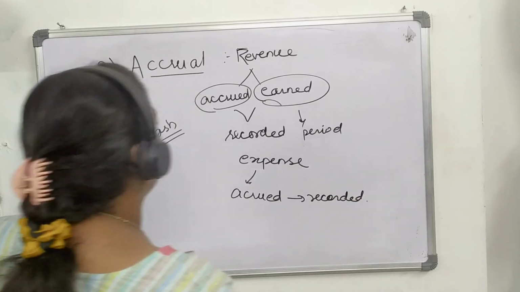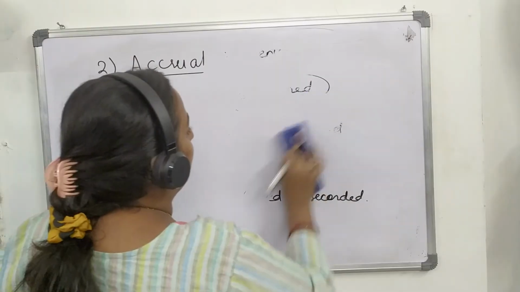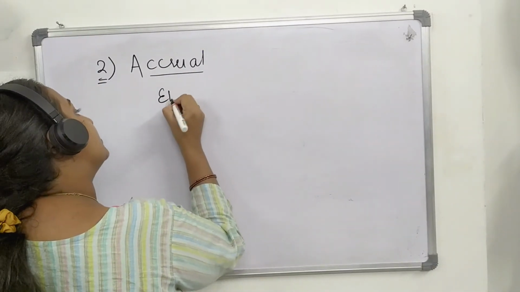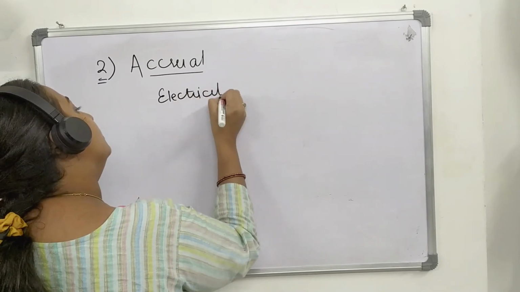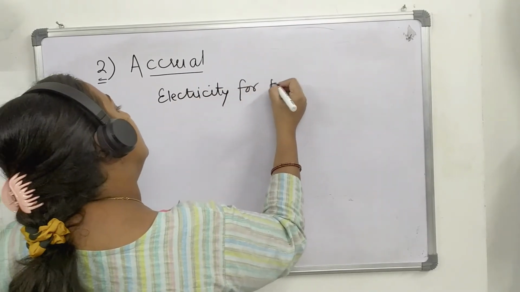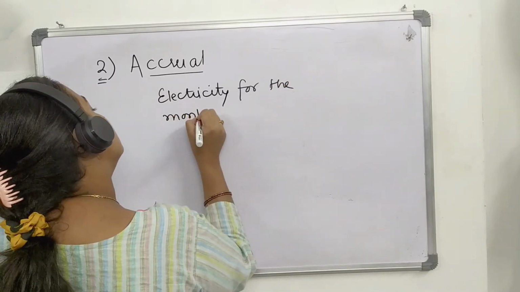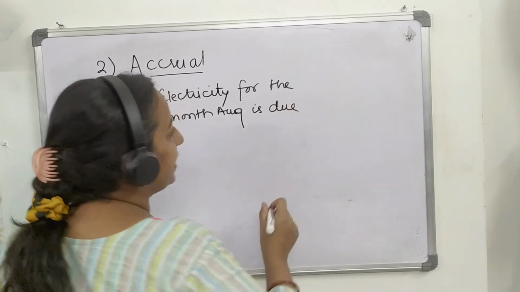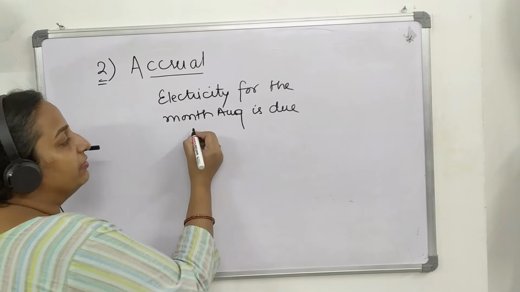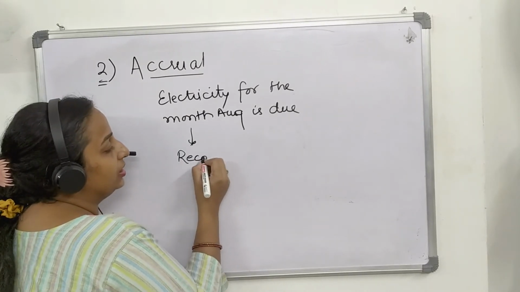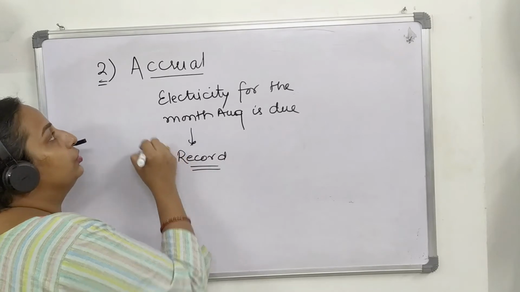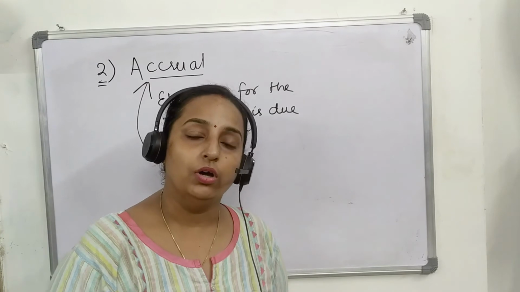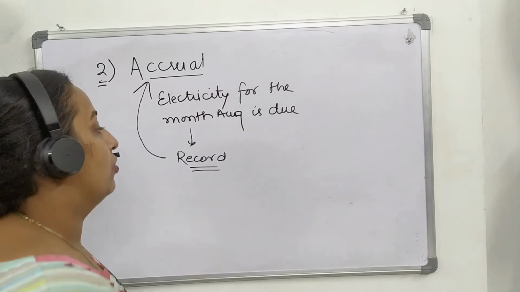Now, taking an example for the same, suppose electricity bill for the month of August is due. Since the liability has arisen, we will record this transaction in the books of account due to the accrual basis. Anything which is due also will be recorded in the books of account.